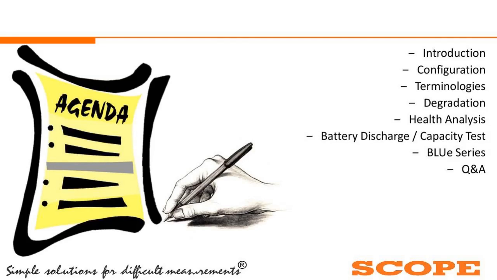Then we will tell you how the discharge or the capacity test we are conducting, and then we will show you the product. What is our product? That is the Blue Series through which we are conducting the discharge test. And lastly, we are having the Q&A session.